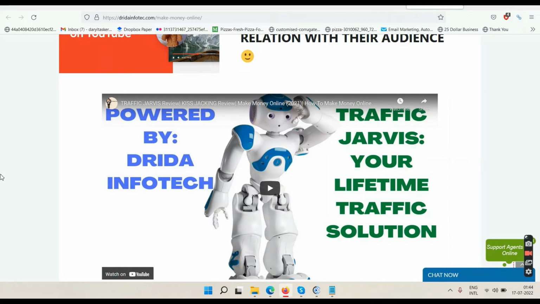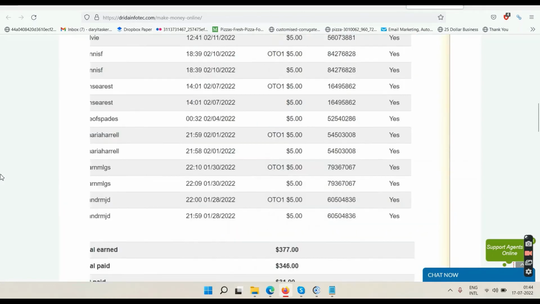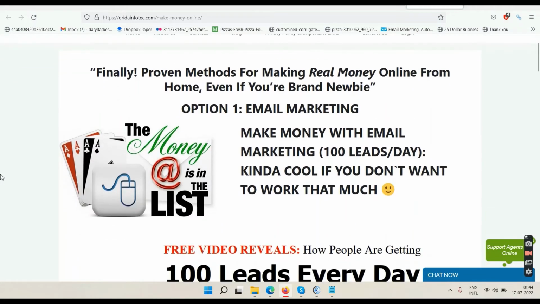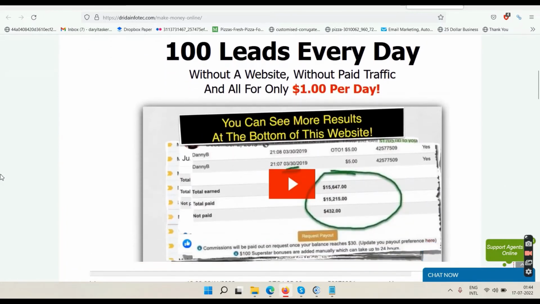Okay, so before I talk about Traffic Jarvis in detail, first of all, let's talk about this email marketing method here. So you can also make money with email marketing just by sending 1 email per day, but you need a lot of numbers. Okay, you need to have thousands and thousands of email addresses in your list, and then only you can go ahead and make some money with email marketing. So if you want to grow your email list without buying paid ads, then you can try this system which you see right now on the screen. This will give you 100 email leads from the US, Canada, Australia, from those countries, and you will also be allowed to send emails to these leads once per day. So by the end of the month, in 30 days, you will have 3,000 leads minimum, and you will be able to send them emails 30 times in a month, right?